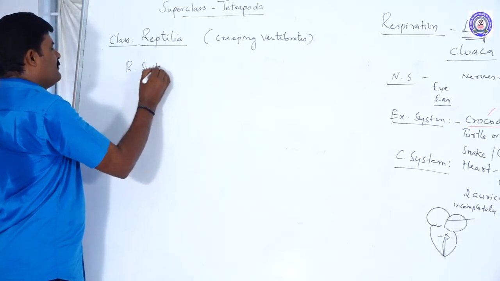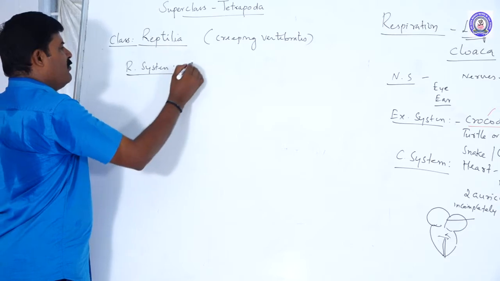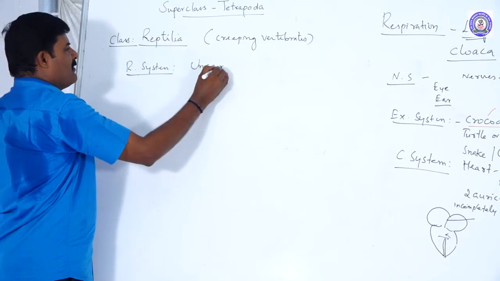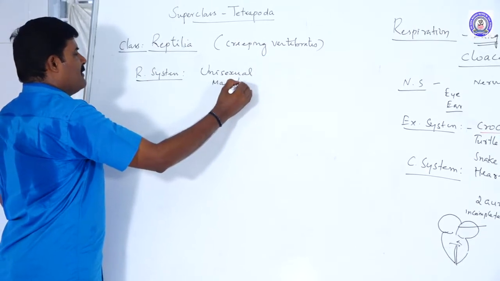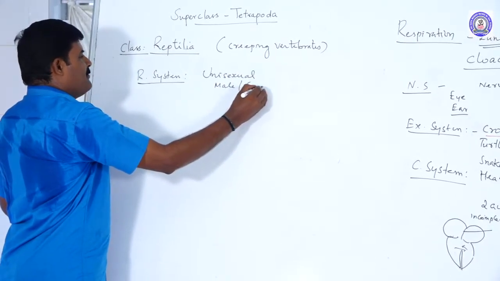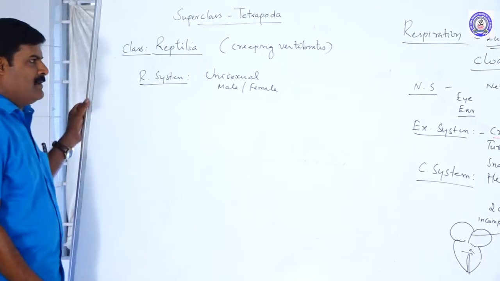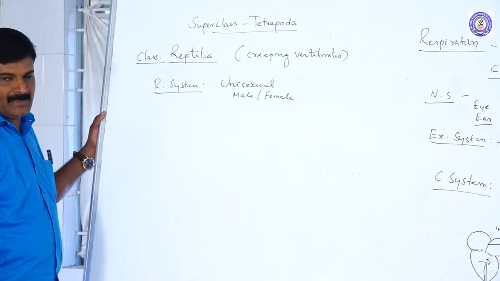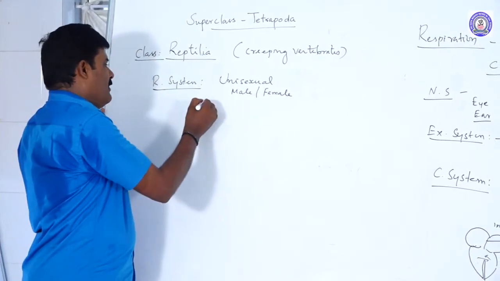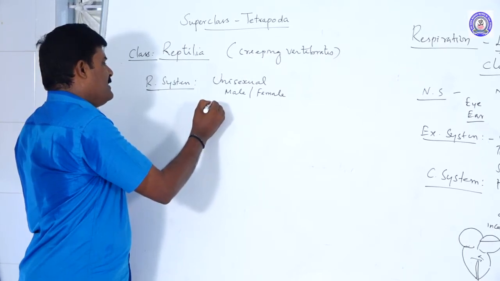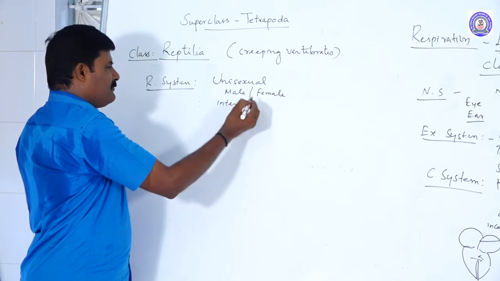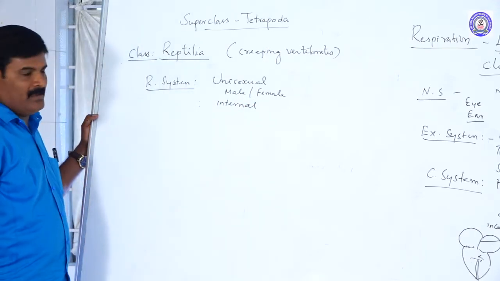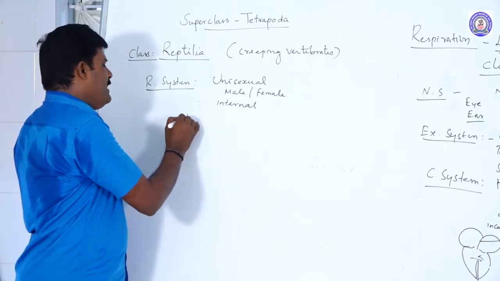Reproductive system. Reproduction is unisexual because male and female are separate. Females are separate, so that is dioecious animals. The fertilization occurs inside the body, that is internal fertilization.